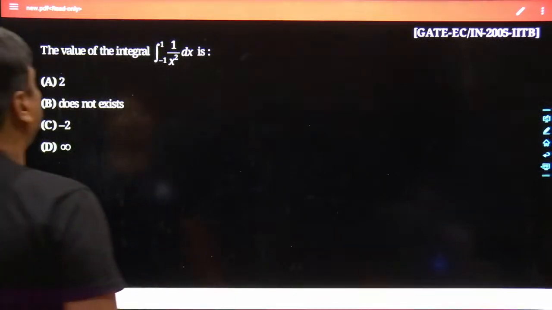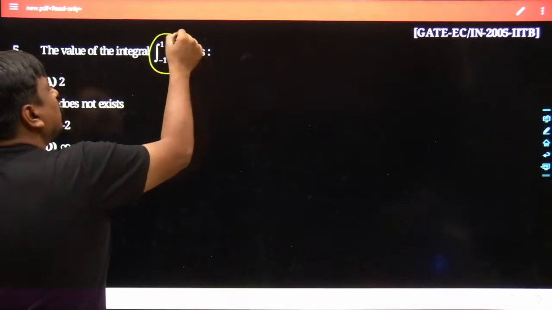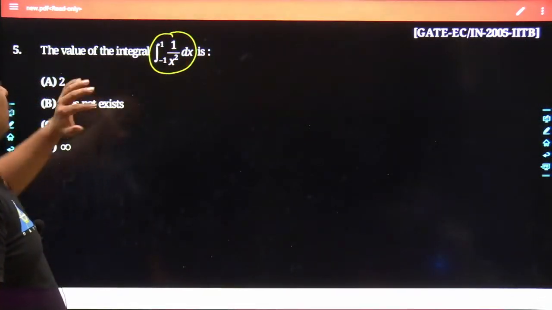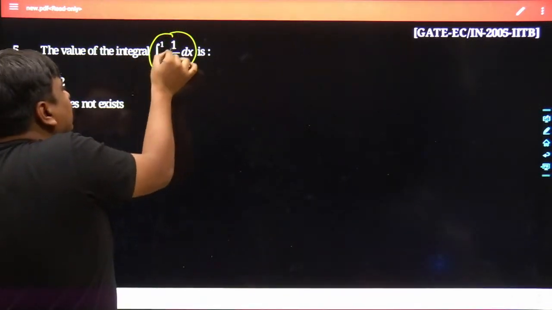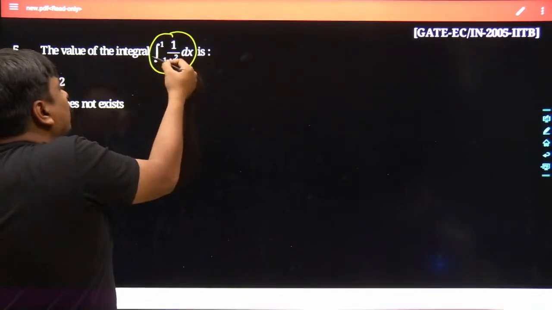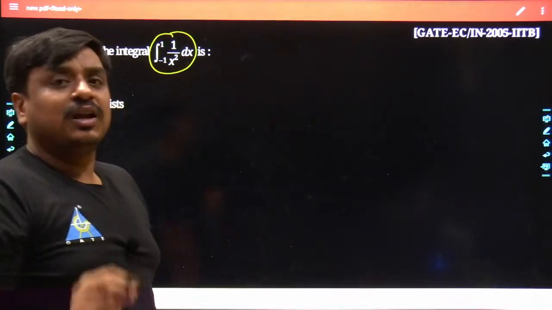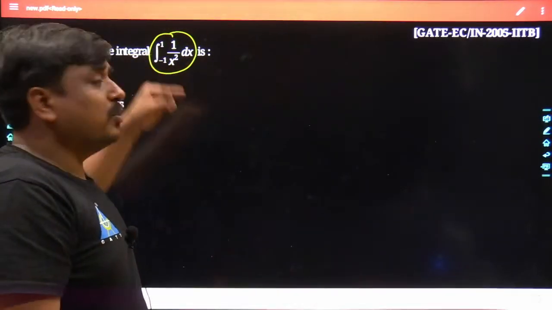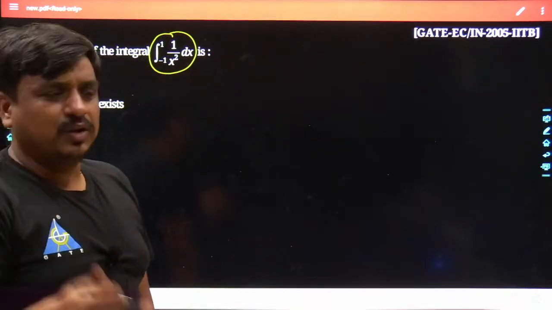See what is happening. First focus on the integration of this function. The limits are finite, so at least from the limit side I do not have any problem. But once you see the nature of 1 upon x squared from minus 1 to 1, you will see the function is discontinuous at x equals 0, because 1 upon x squared is a rectangular hyperbola, which we have discussed many times.